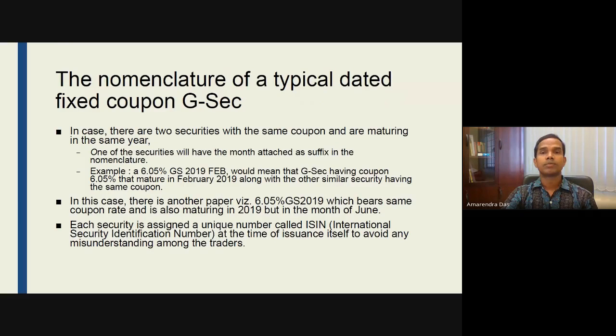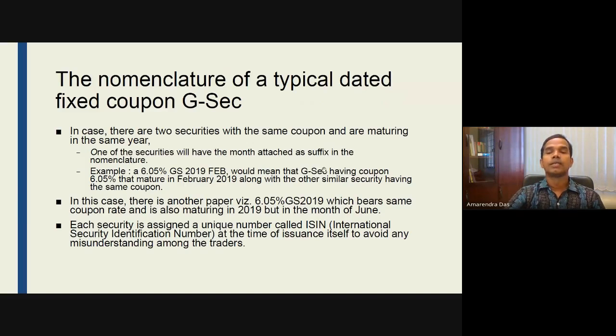Now, the nomenclature of another typical government security could be that suppose there are two securities with the same coupon value and are maturing in the same year. Okay, so, same coupon value interest rate, and it is maturing the same year. In that case, one of the securities will have the month attached as suffix. For example, if the government issues one government security with 6.05% interest rate, and it matures in 2019, so basically it will be written as 6.05% GS 2019 February.